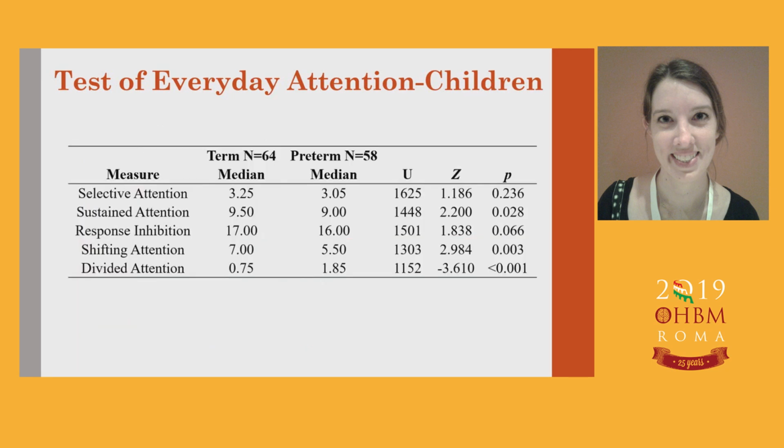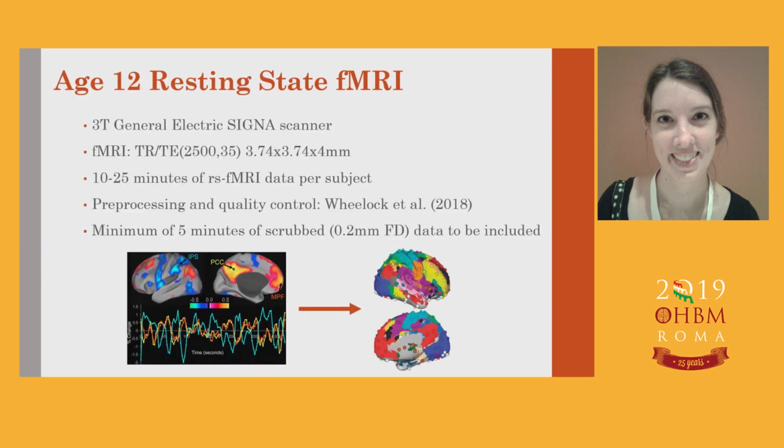Across attention domains, preterm children did perform poorer, but the greatest degree of deficit is observed in the attentional control domains of shifting and divided attention. So there are behavioral deficits in childhood at age 12, but how do these relate to brain development? To index brain development, resting state functional connectivity was estimated. 10 to 25 minutes of data was collected per subject, and 5 minutes of clean, motion-free data was required for a child to be included in the study.